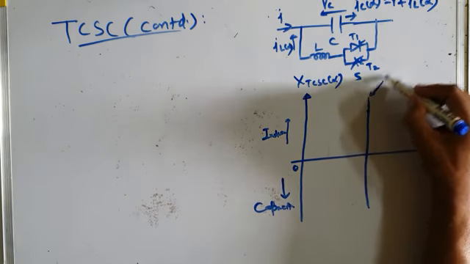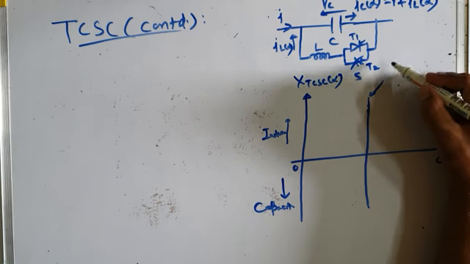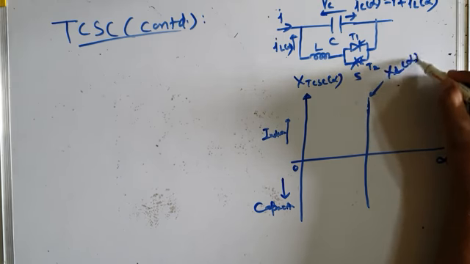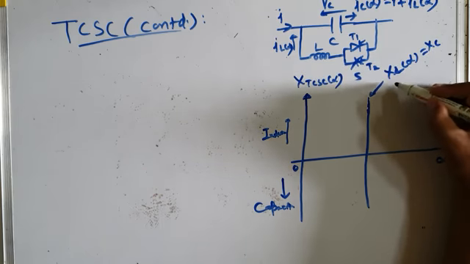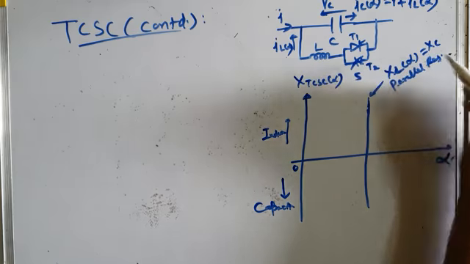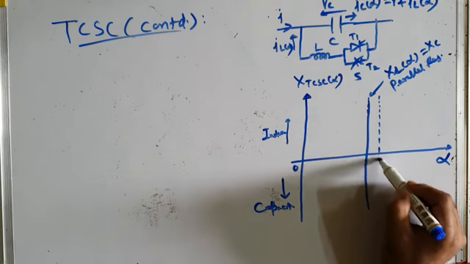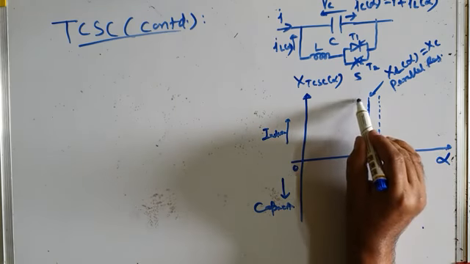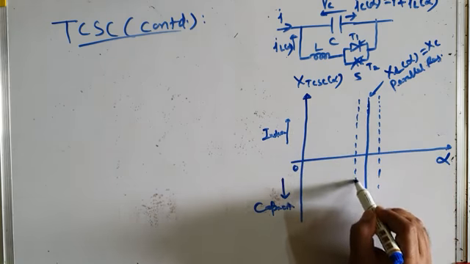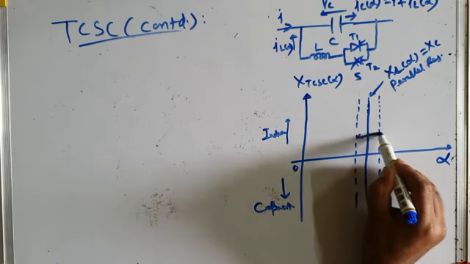At this point, parallel resonance occurs, and this XL alpha exactly becomes equal to XC, and this results in parallel resonance. So this point is avoided, and towards the right of it and towards the left of it, we make a certain region, and this is the prohibited region.